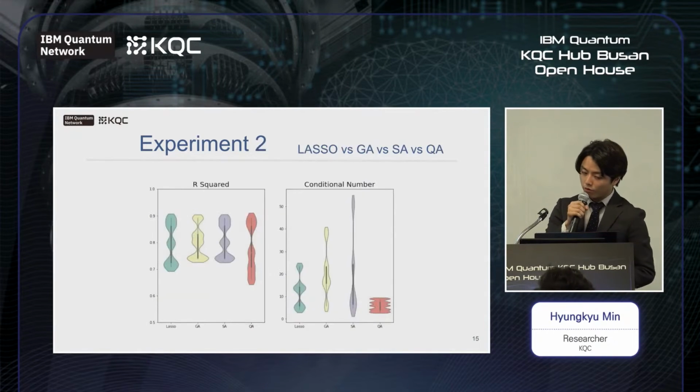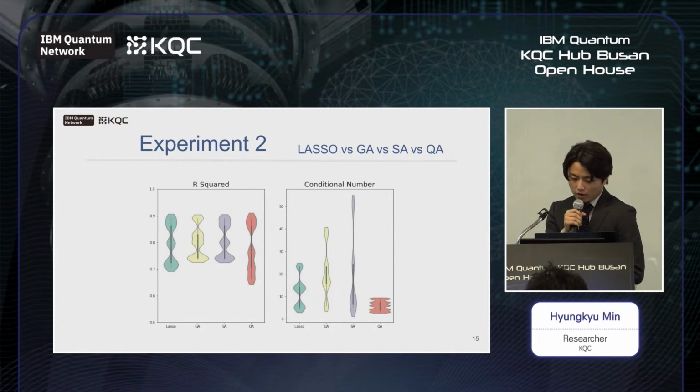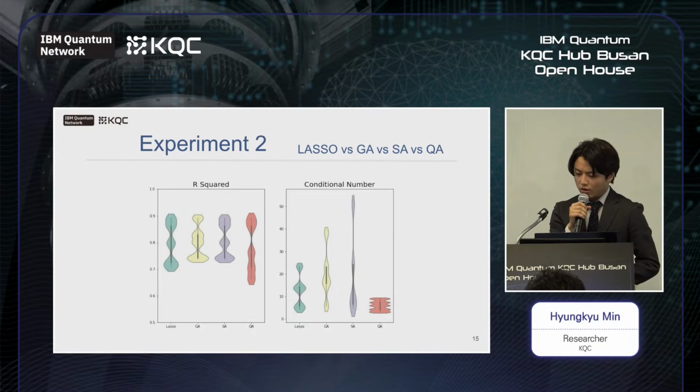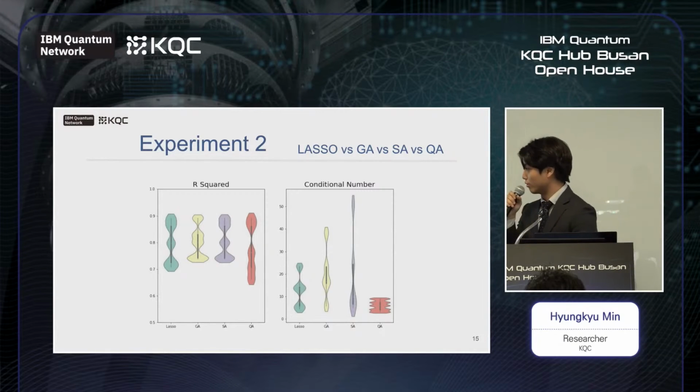Next, we performed Lasso, genetic algorithm, aka GA, simulated annealing, aka SA, and quantum annealing, aka QA. As we can see, even though all of the 4 algorithms succeeded in finding a combination with good R-squared, the condition numbers of Lasso, GA, and SA are not that good. Therefore, we can say that the solution of quantum annealing is good at both the predictive power and analytic power of the models.